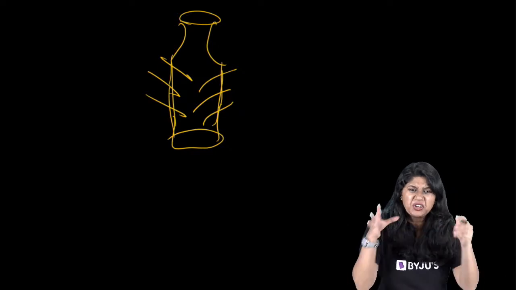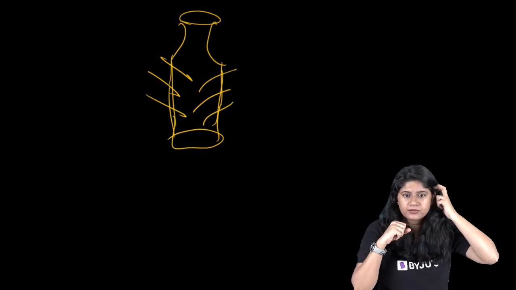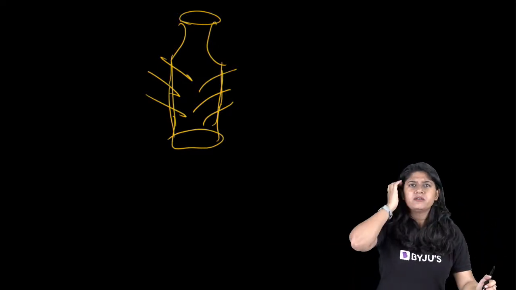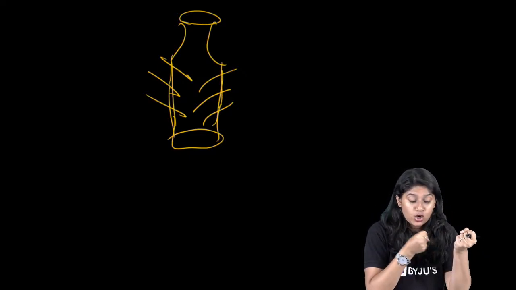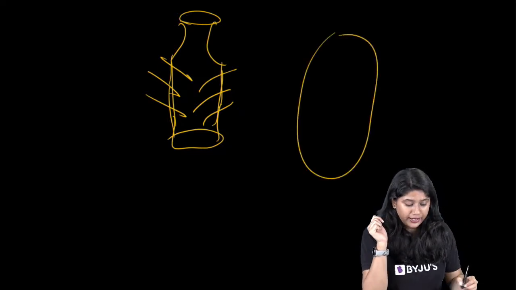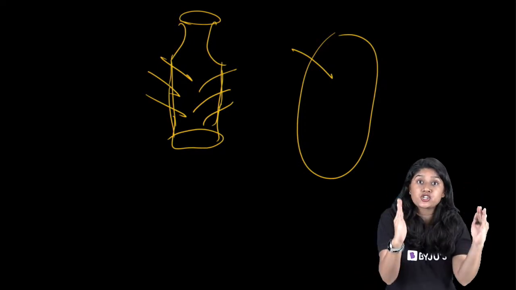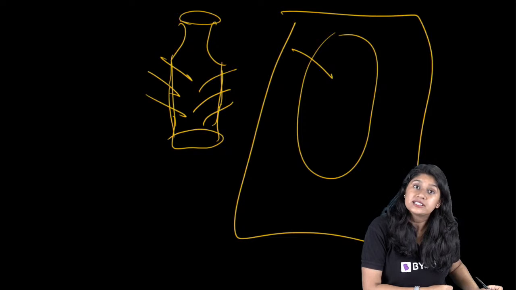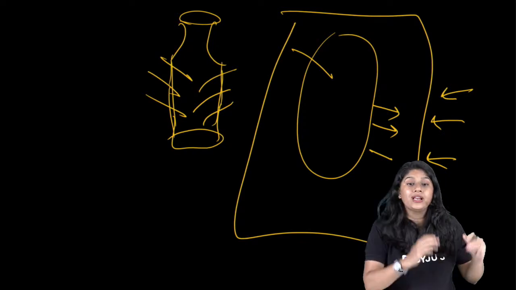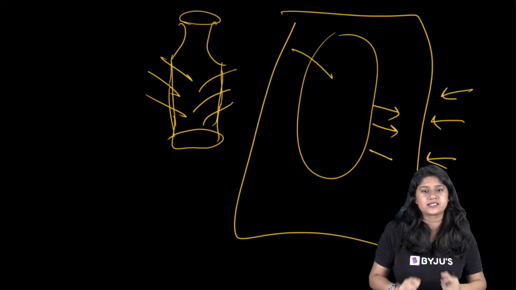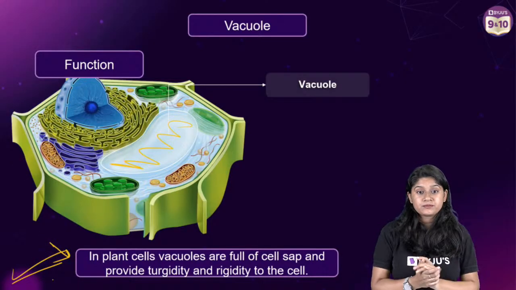Right now, do you think that you can crush them when the water is inside? Can you completely crush them? Not really. We will be able to move it a little bit, right? But not completely. So similarly, when we talk about a vacuole, it has solid and of course it has fluid. Because of that, when there's any pressure on the plant cell, this plays a very important role in putting the pressure back. If the pressure is coming from here, it will be trying its best to push it down like this. Okay? So that's how it actually provides the rigidity and turgidity.